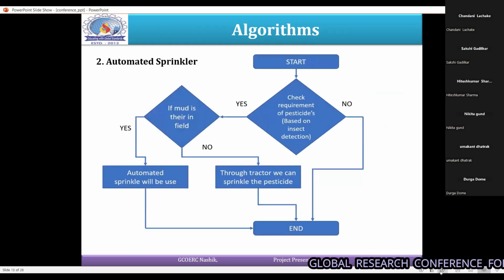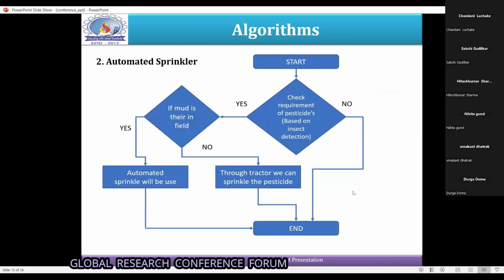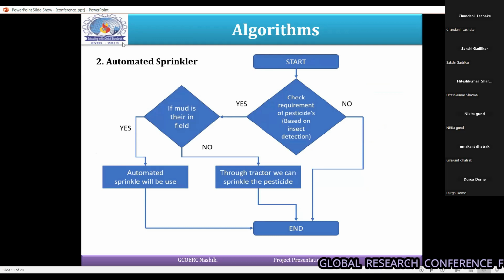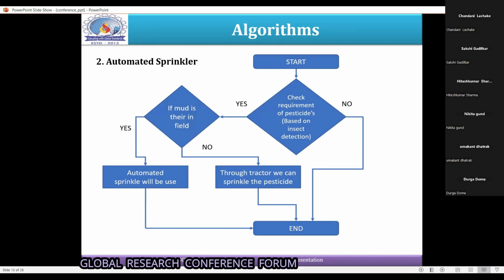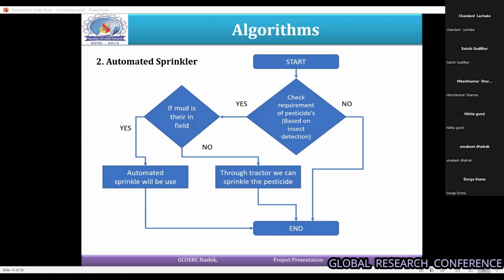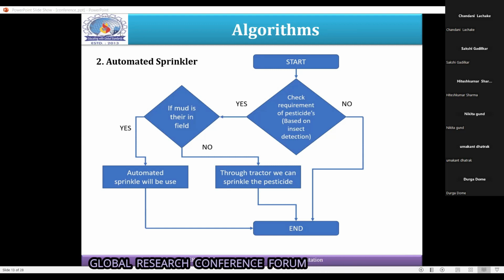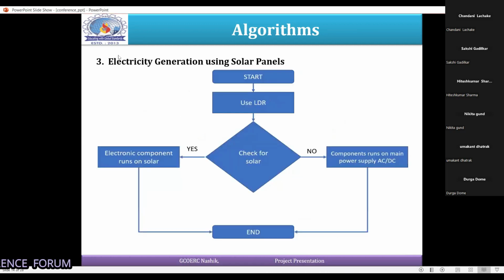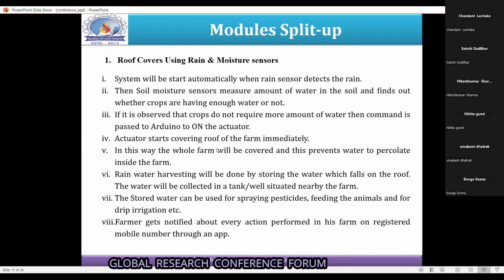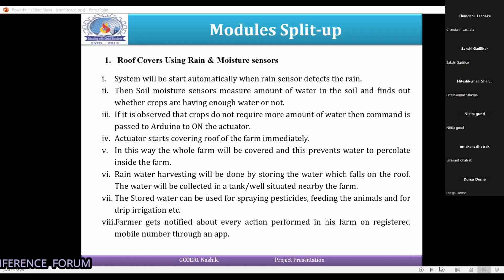Next is the sprinkler. Basically, we use the sprinkler for sprinkling the pesticides. If we detect a muddy area in our field, then we use the sprinkler. If it is not muddy, then we use tractors or do it by hand. Then it is for solar, which means backup of electricity. If we face a power failure or anything, we have the solar system which can easily start the power backup. So these are the modules and how the system starts.